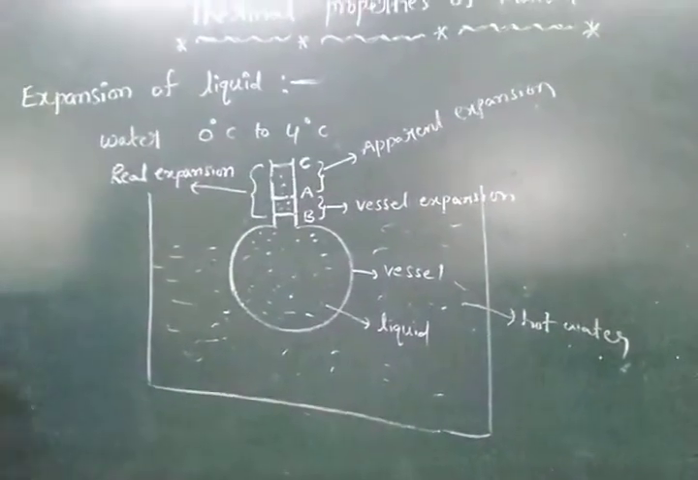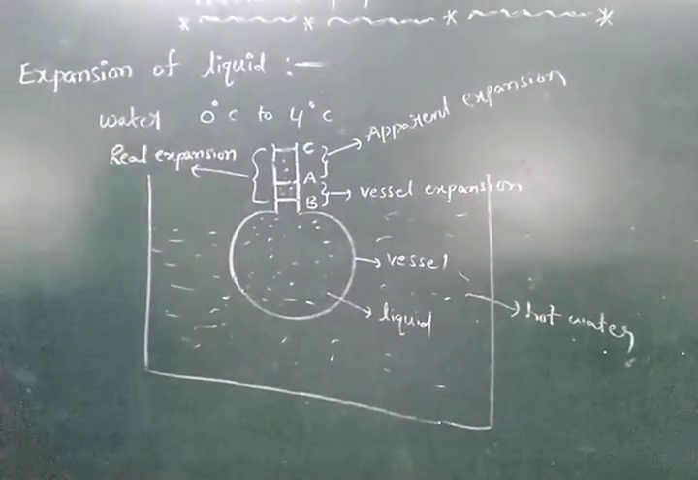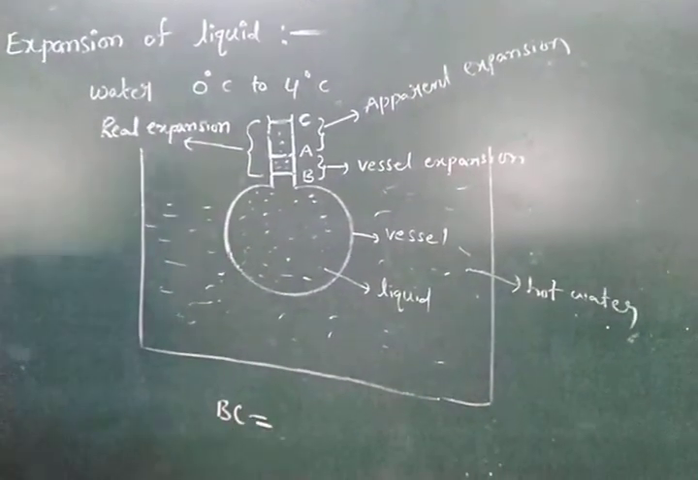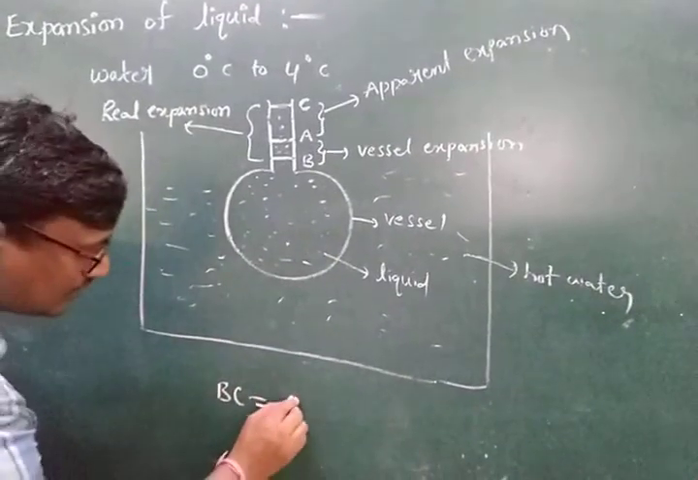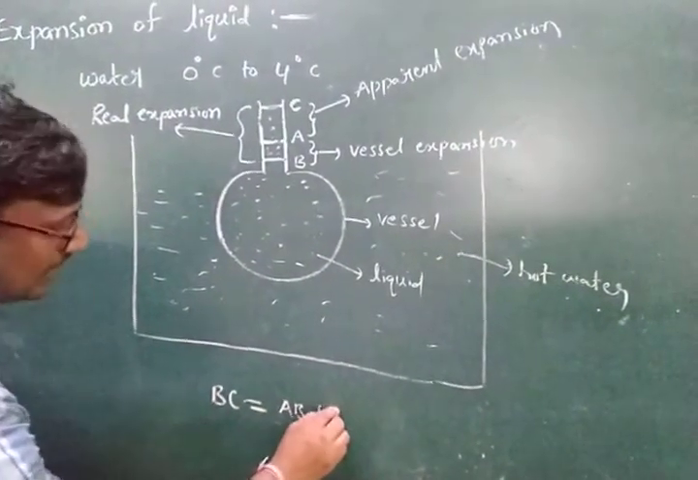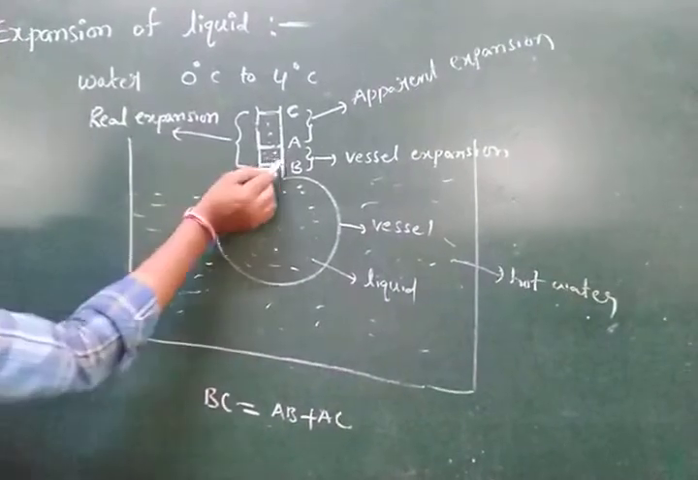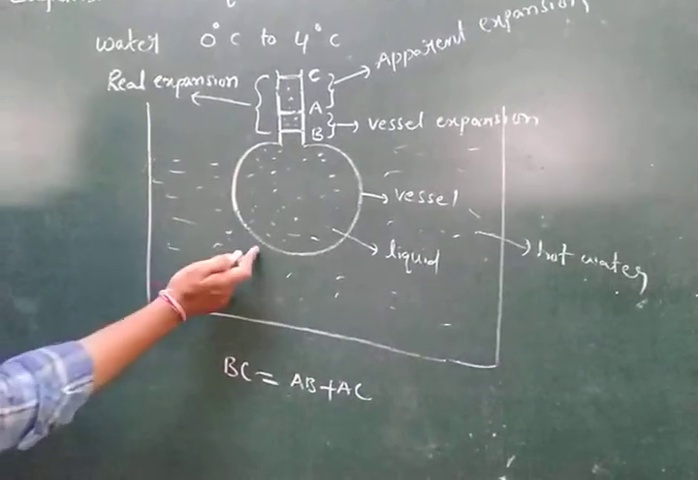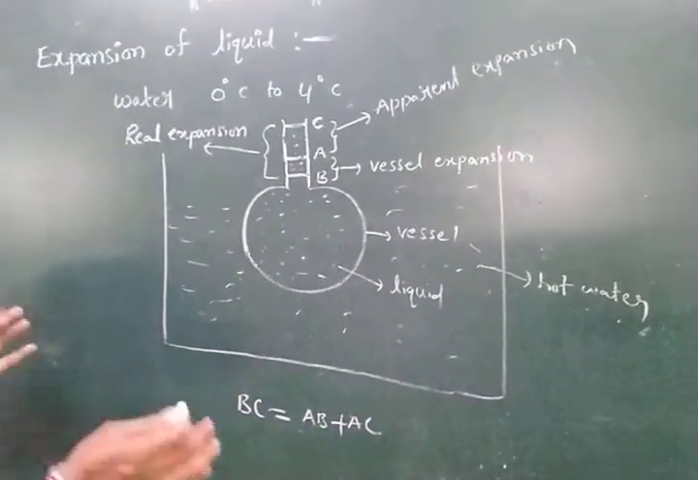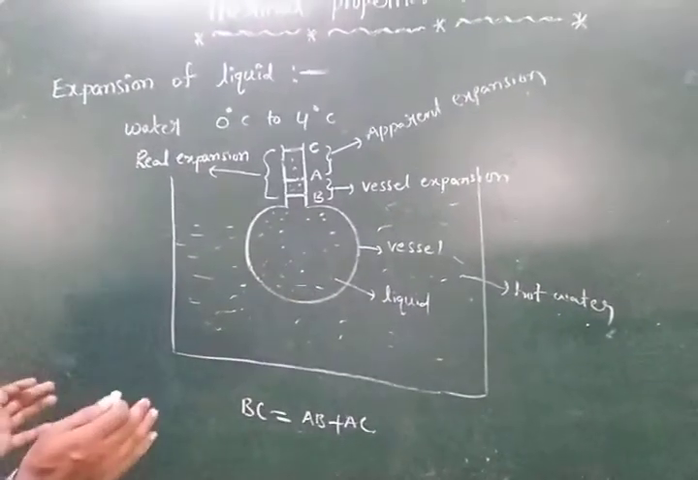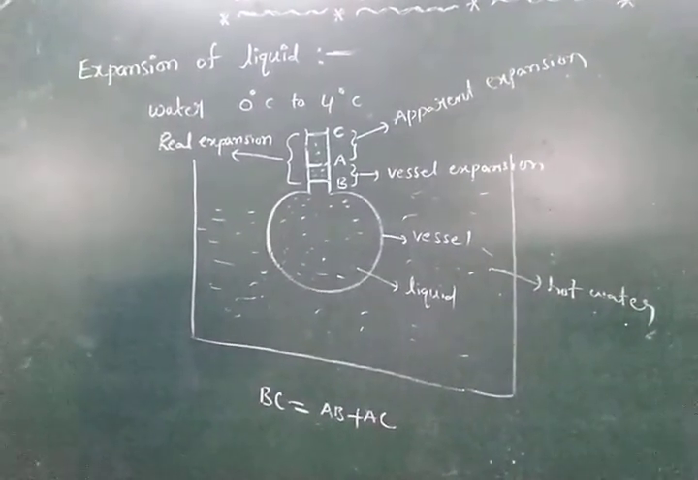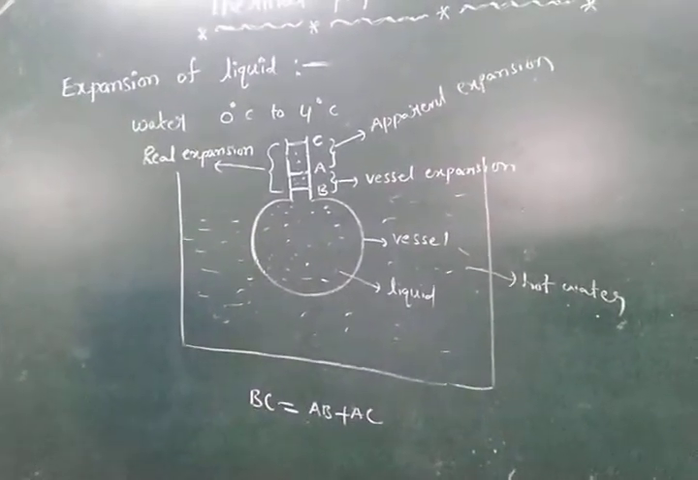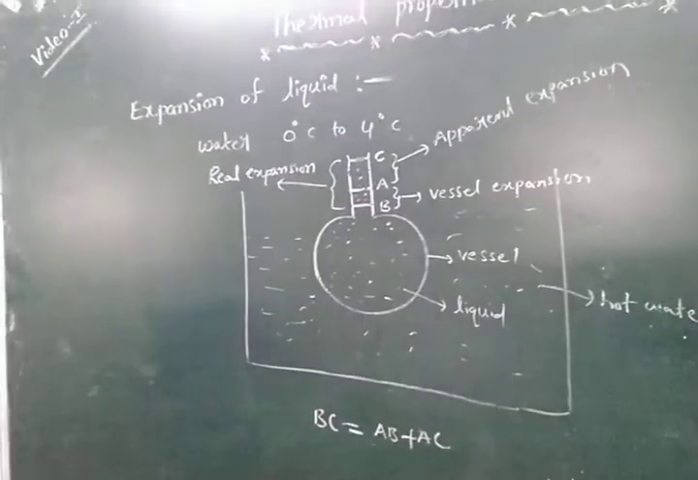A to B is called the vessel expansion. The vessel expansion is when it falls down. See, this is the total B to C. B to C is equal to A to B plus A to C. Now it is based on the vessel expanding, which is called the volume expansion. What is the vessel expansion? Nothing but volume expansion. The volume expansion has two types.